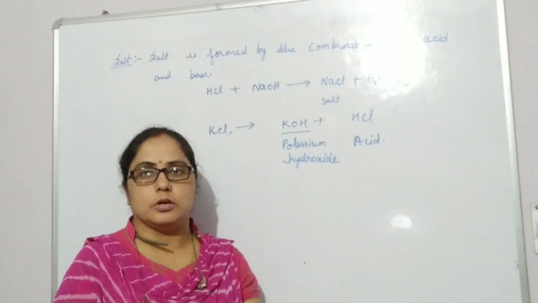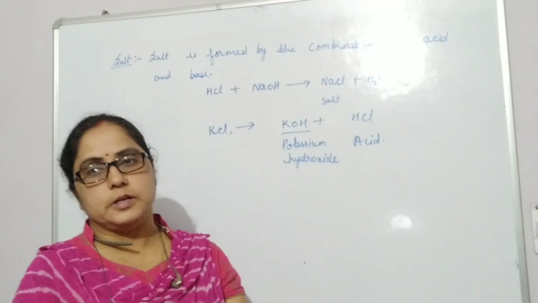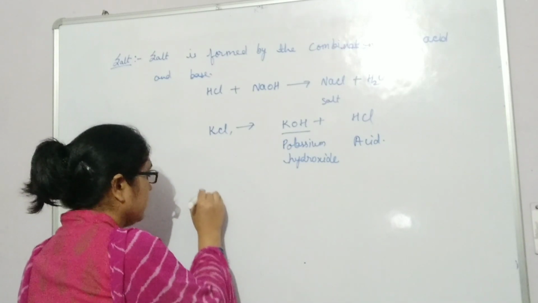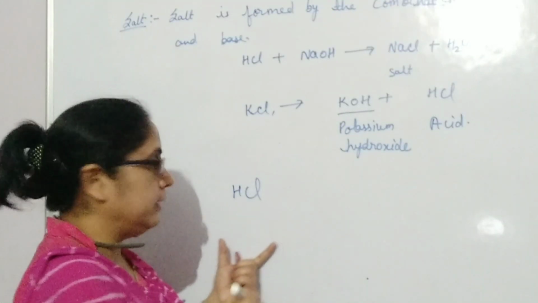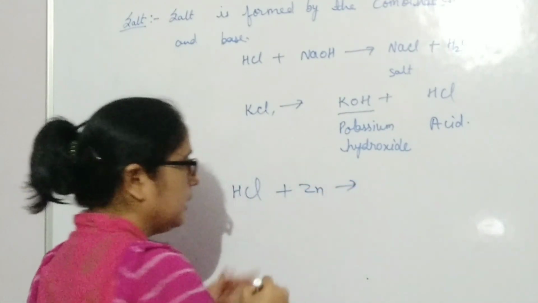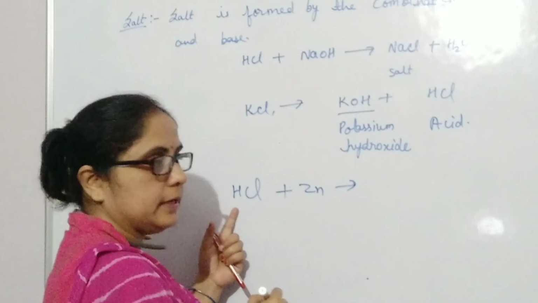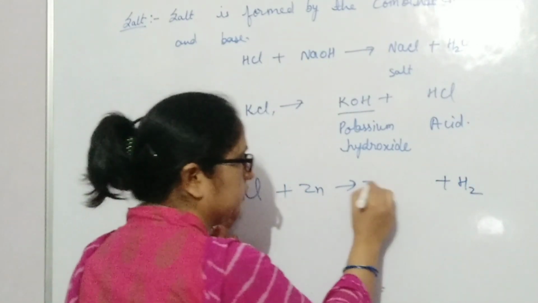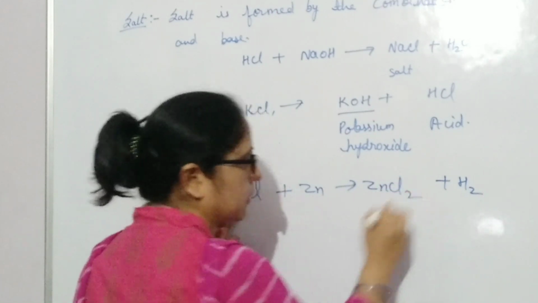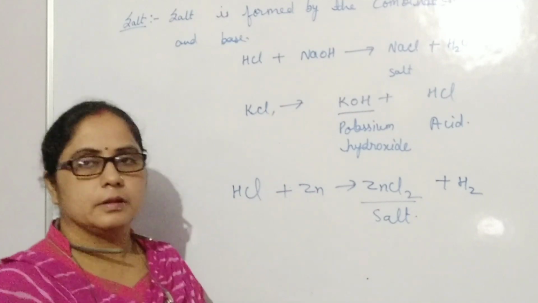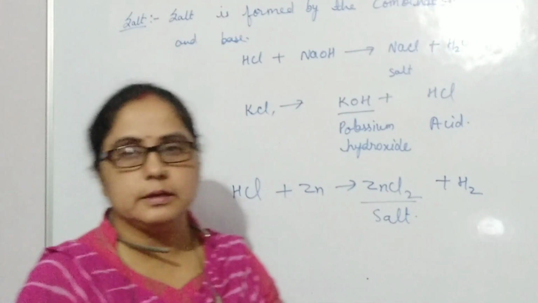I told you that salt is also formed by the replacement of hydrogen of an acid by a metal. For example, when hydrochloric acid combines with the metal zinc, zinc replaces the hydrogen of the acid in the form of hydrogen gas and forms the salt, that is zinc chloride. This zinc chloride is a type of salt. So in this way we can also form the salt.